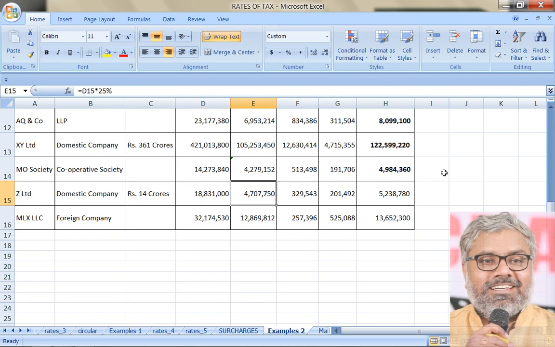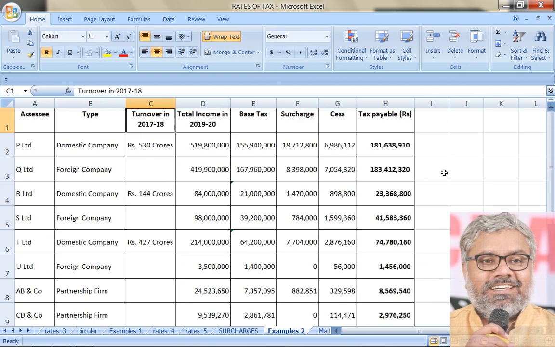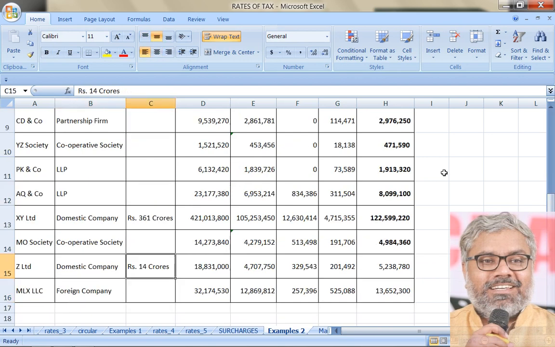Then why is turnover required? That is only for this purpose: whether 25% or 30%, that depends on turnover. That too not the turnover of the current year. Sometimes to confuse, 2019-20 turnover also will be given, 18-19 also, 17-18 also. Like that 3 years' turnover will be given. We don't care about the other 2 years. We only care about the turnover in relation to 2017-18. So we have to identify where the useful information is and where the not so useful information is. Anyway, in this case, we have 7% surcharge only.